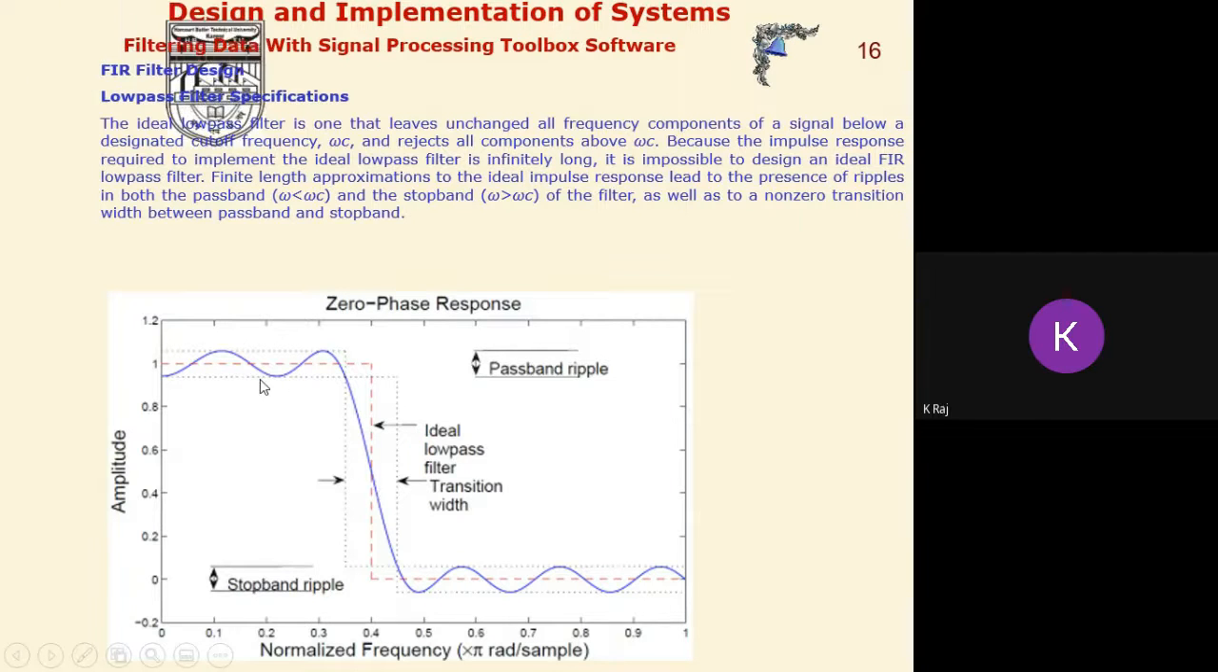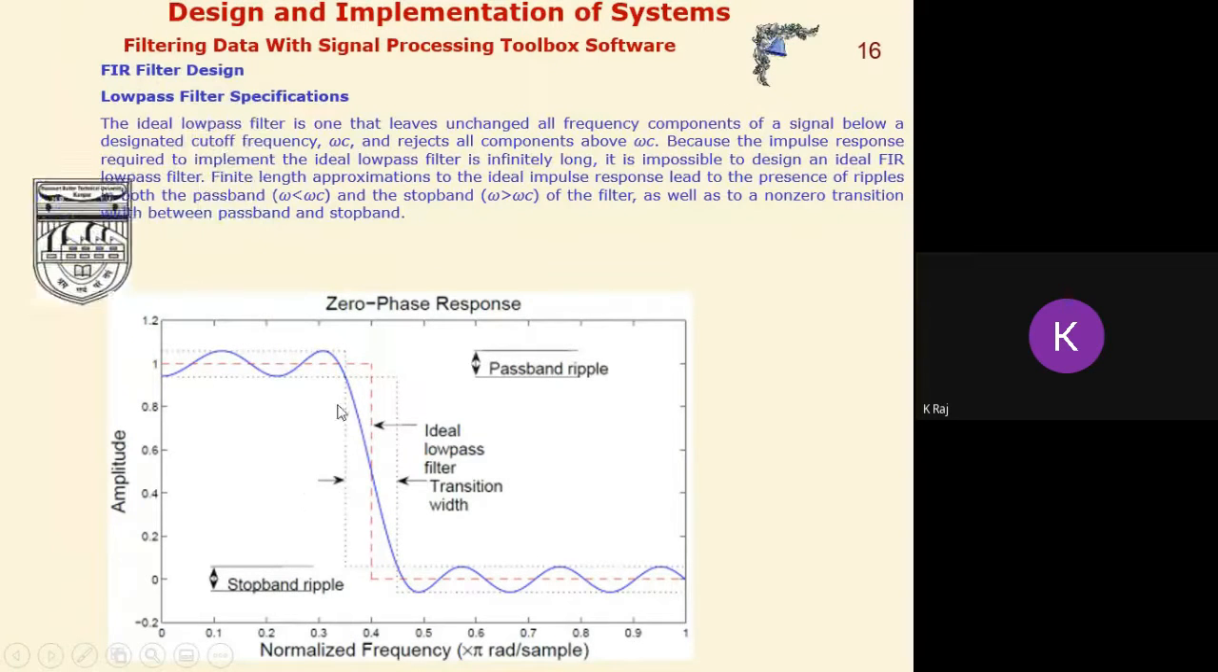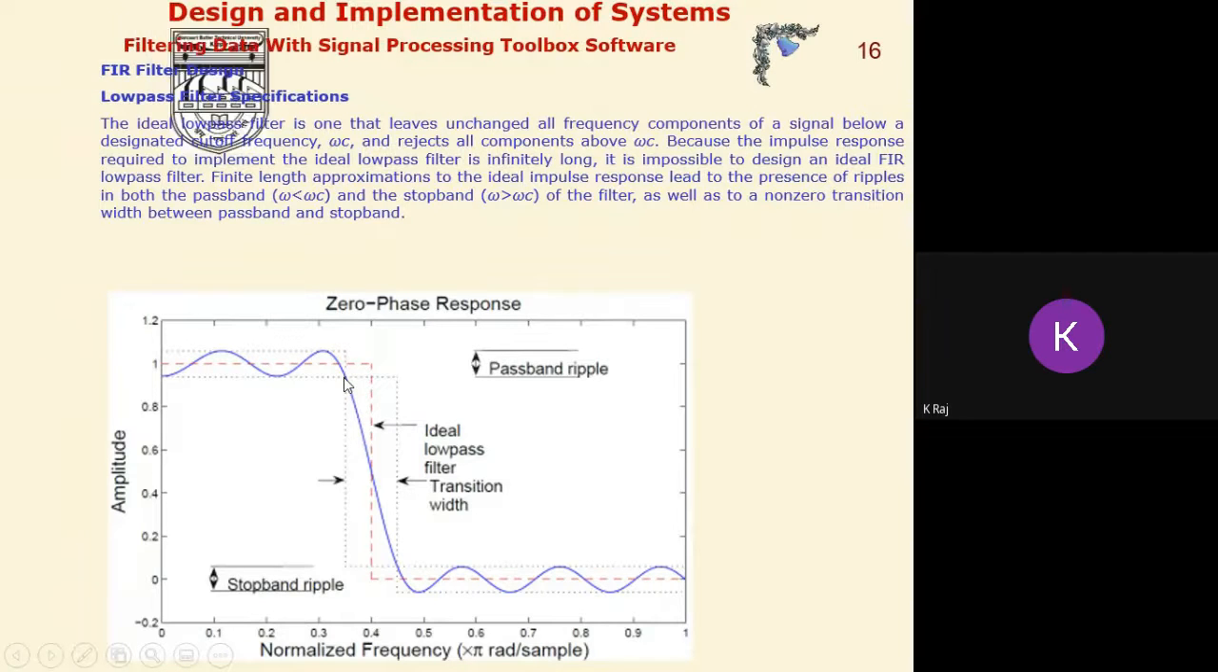Now if we see, we'll find there are three parameters: the ripple in the pass band, the ripple in the stop band, and the transition band here. This point is known as the pass band edge frequency, and this one is the stop band edge frequency. This value is the pass band ripple, that is, the value of the ripple from peak to peak is known as the pass band ripple, and this is the value of the stop band ripple here.